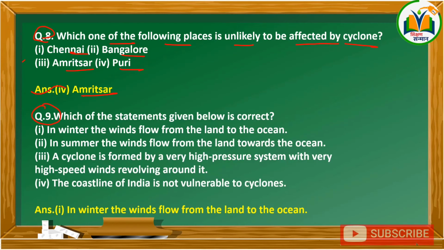Next question. Which of the statements given below is correct? 1. In winter, the winds flow from the land to the ocean. 2. In summer, the winds flow from the land towards the ocean. 3. A cyclone is formed by a very high pressure system with very high speed winds revolving around it. And 4. The coastline of India is not vulnerable to cyclones. The correct answer is: in winter the winds flow from the land to the ocean.